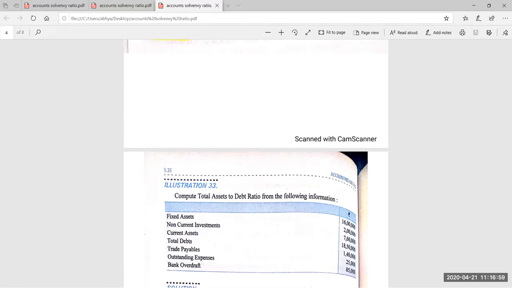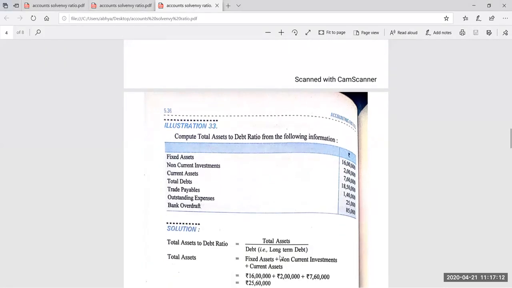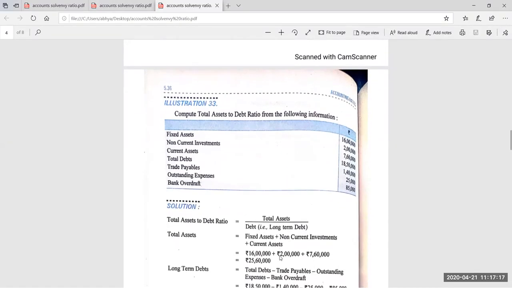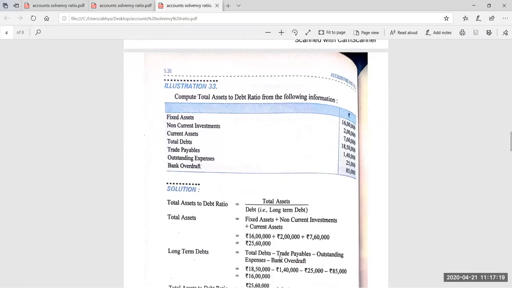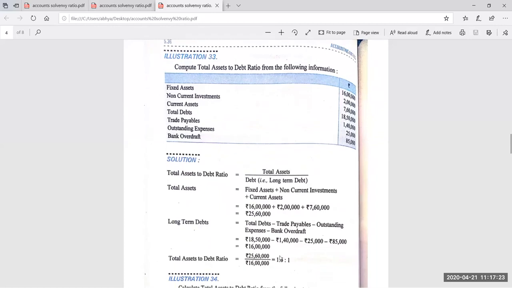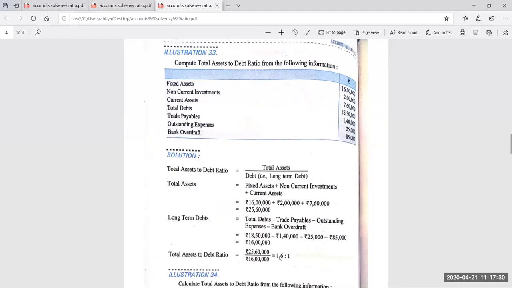So we have to deduct 1,40,000, 25,000 and 85,000 overdraft from 18,50,000. In this manner we will be able to find the non-current liability, and this is the solution. You can see the total assets 25,60,000, long-term debts equal total debts minus trade payables, minus outstanding expenses, minus bank overdraft.